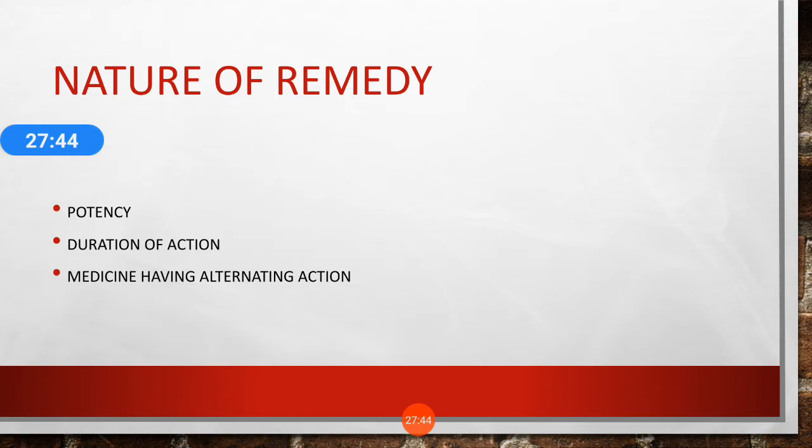In case of a short acting remedy, which we prepare from the animal source or vegetable source, the action is very short, so we can repeat it frequently.